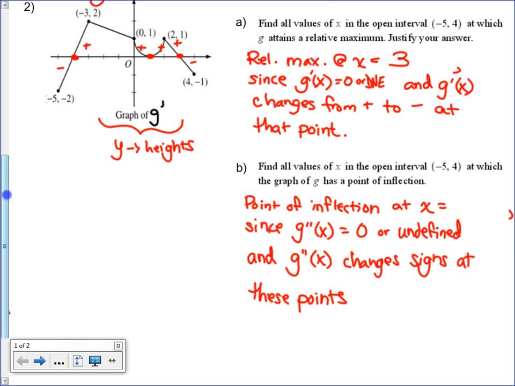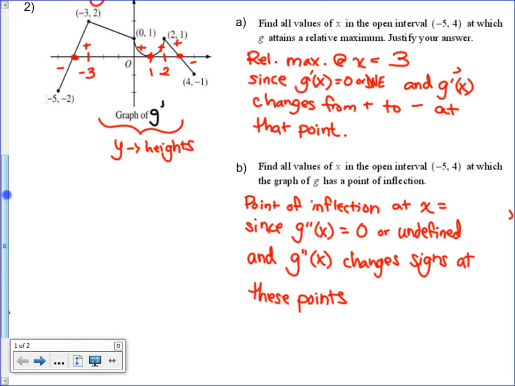Where? Negative what? Negative 3? Yes? 1? Yes? 2? No. Hold on. At negative 3? Why? The slopes change. Why is it so important that the slopes change? It is a sharp point, so it's a possible, and the slopes change.